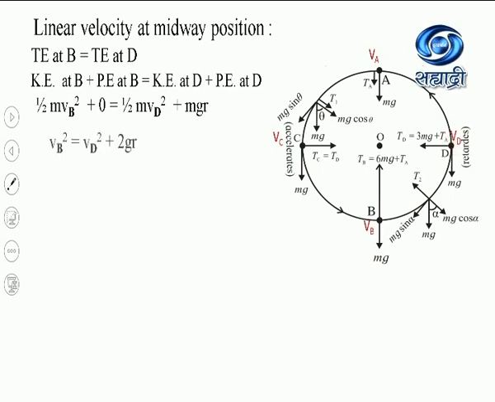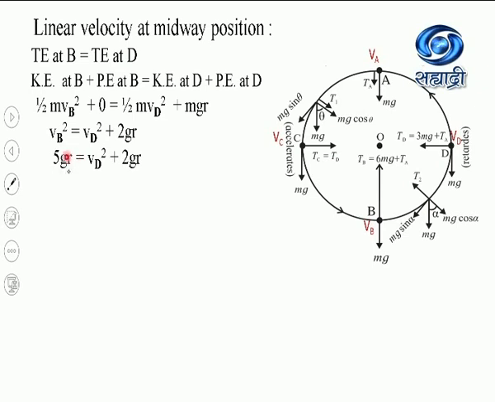Now, we will simplify this equation. The m will be getting cancelled. So this equation will become Vb square equal to Vd square plus 2gr, having multiplied both sides of the equation by the factor 2. Vb, the velocity at the lowermost position, is root 5gr.